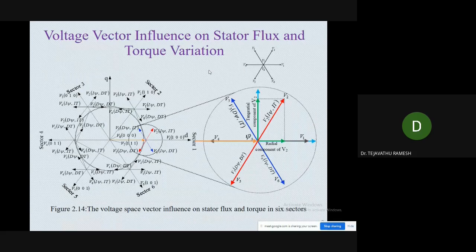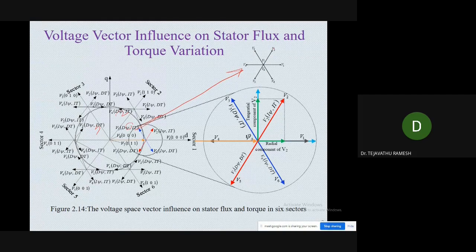What we have seen in the phasor diagram, the same thing we will see again in a little more clarified way. This is the 360-degree circle, and there are 6 sectors. Each sector is phase displaced by 60 degrees. So this is the position of 1, this is 2, and this is 3. There are 6 sectors. Now we are using the 2-level inverter, so there are 8 vectors, of which 6 are active and 2 are null vectors. In every sector we have 8 voltage vectors.